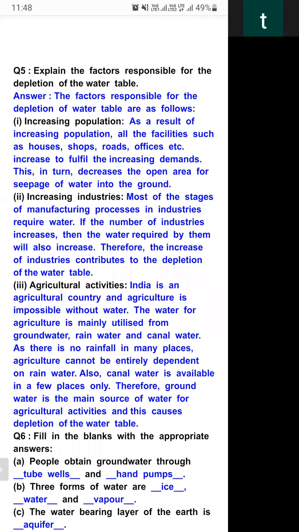You have to learn this question, answer of this question step by step. While reading chapter, we have also discussed about this.